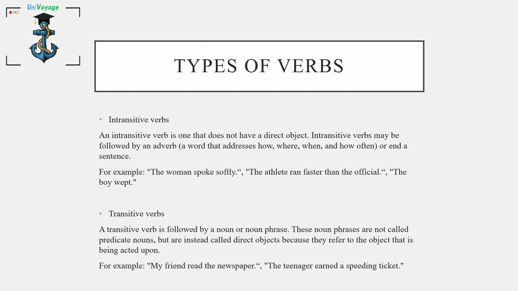Number two, transitive verbs. A transitive verb is followed by a noun or noun phrase. These noun phrases are not called predicate nouns but are instead called direct objects because they refer to the object that is being acted upon. For example, my friend read the newspaper. The teenager earned a speeding ticket.